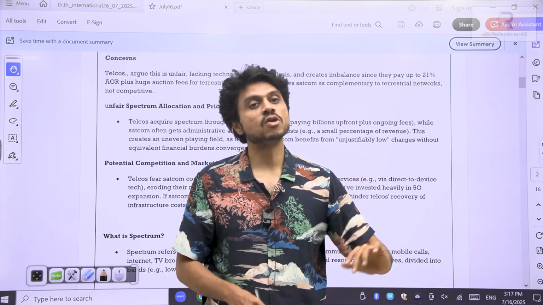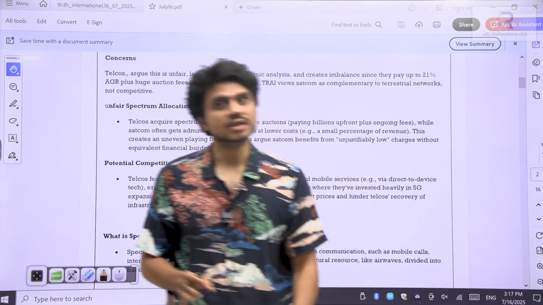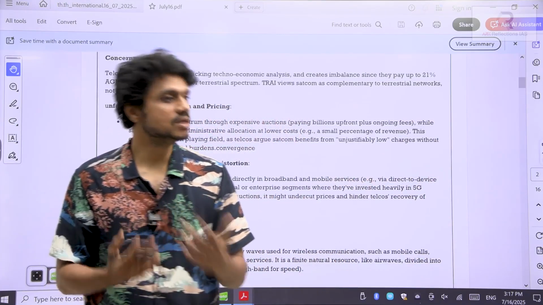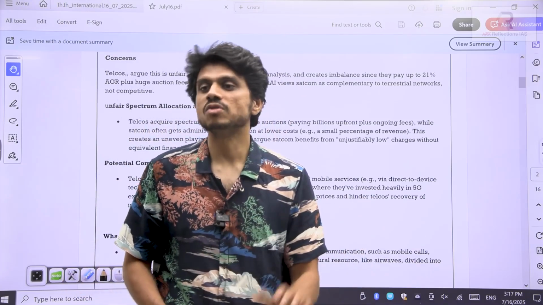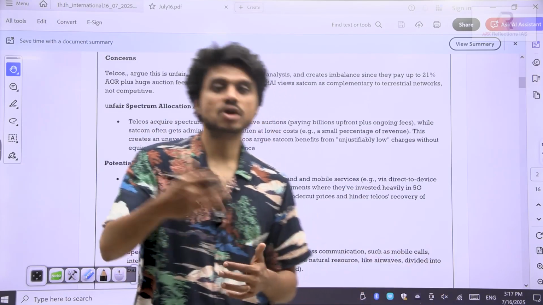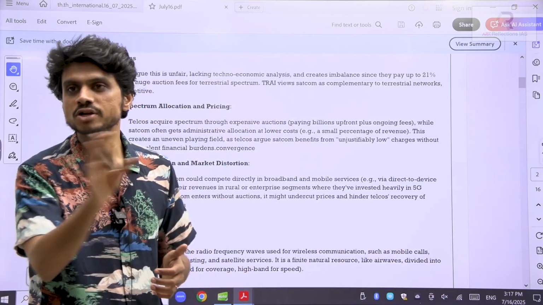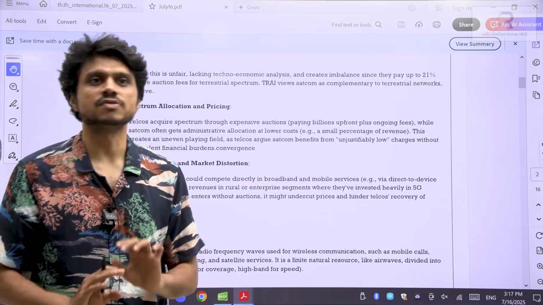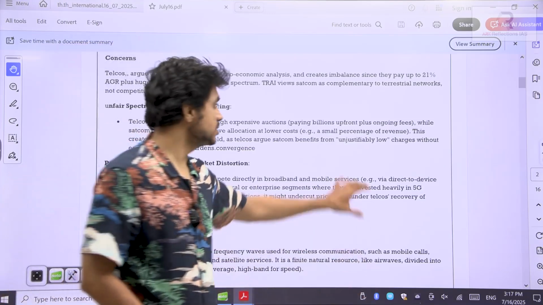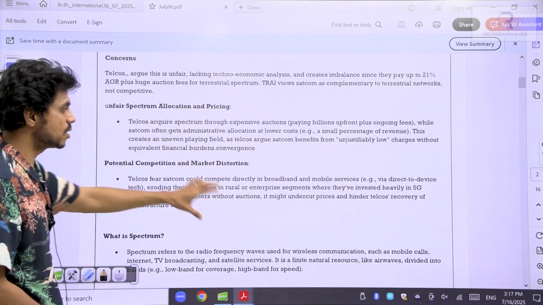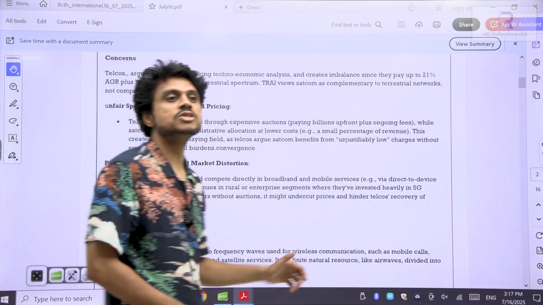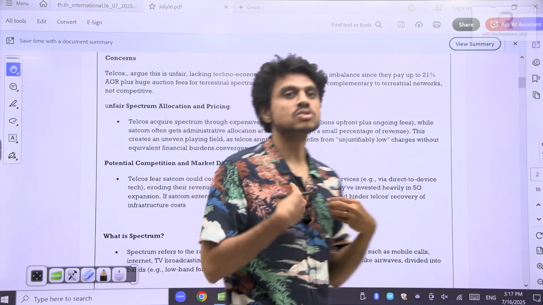That's why government will not do such a level of transition. These telecom companies have already spent billions on infrastructure, on mobile devices and all. So the transition should always happen gradually. They have to recover their costs or else they will get into losses, and ultimately the consumer will suffer. Now they are saying: we have paid that much, but for satellite communication you are going through administrative processes. This can cause losses to us.